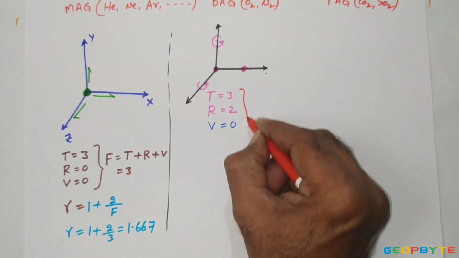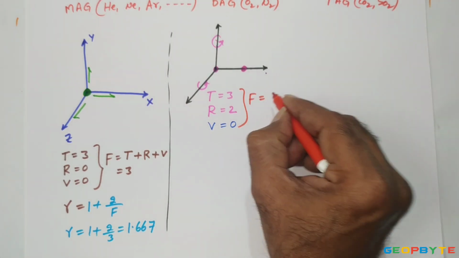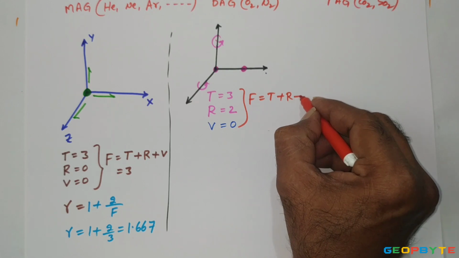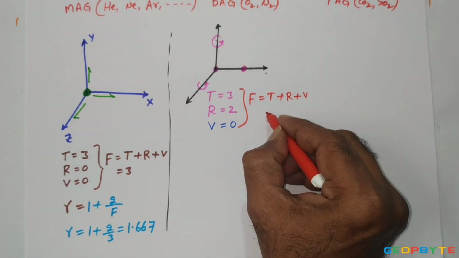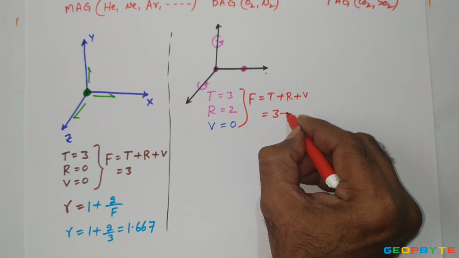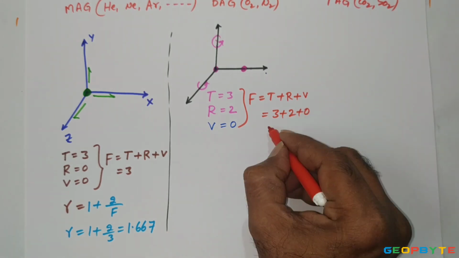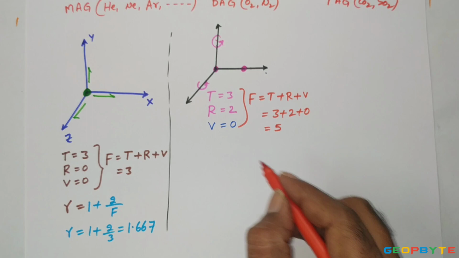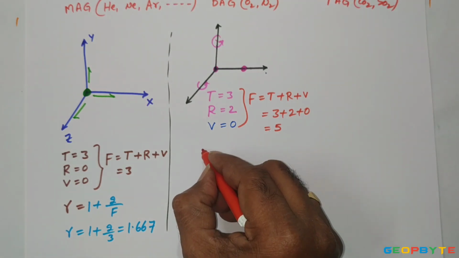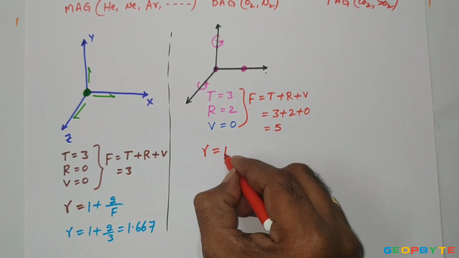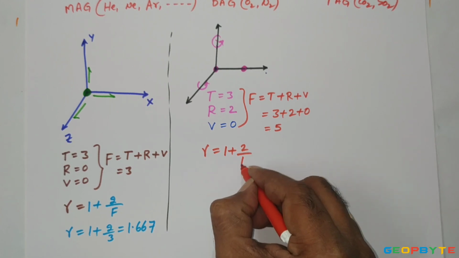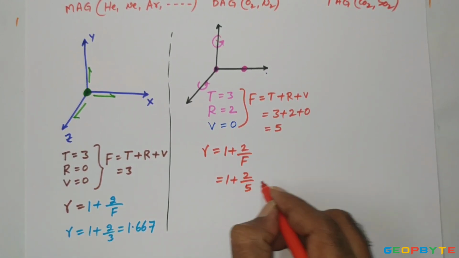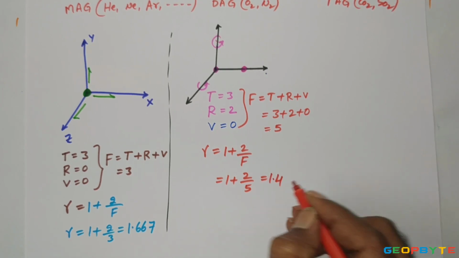Now for this case, the degree of freedom F equals the number of translatory motions plus rotary motions plus vibratory motions. It is equal to 3 plus 2 plus 0, which is 5. The degree of freedom for a diatomic gas equals 5. Then the adiabatic index gamma equals 1 plus 2 by F, which is 1 plus 2 by 5, equal to 1.4.